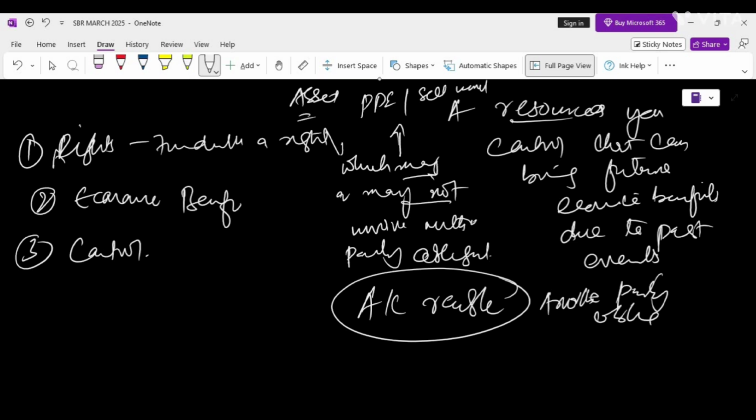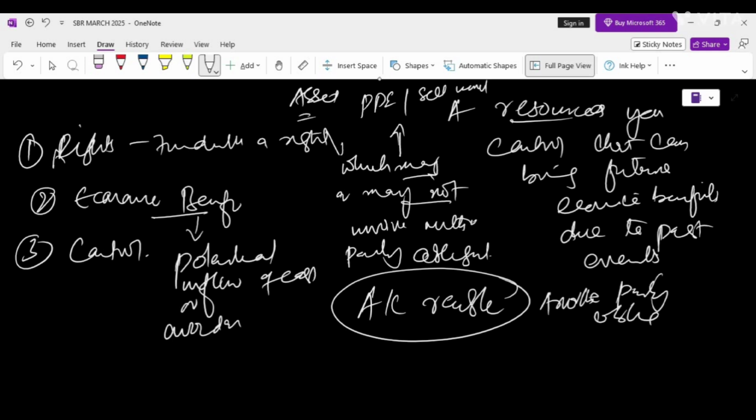Now let's move on to another concept. Here we have the economic benefit. By economic benefits, it means the potential inflow of cash, or avoidance of cash outflow, or favorable exchanges that an asset can generate. So economic benefits are the potential inflow of cash, or avoidance of cash outflow, or favorable exchanges that an asset can generate.